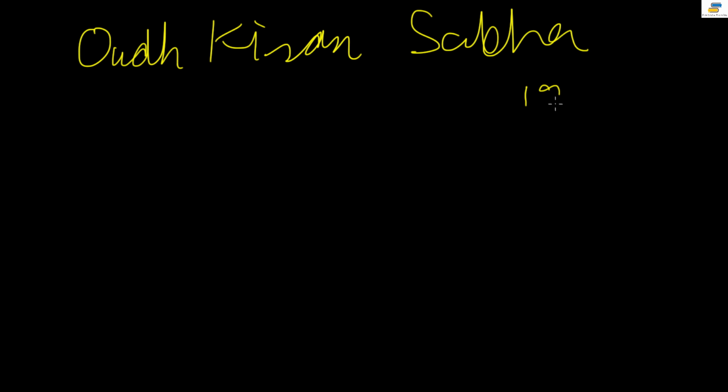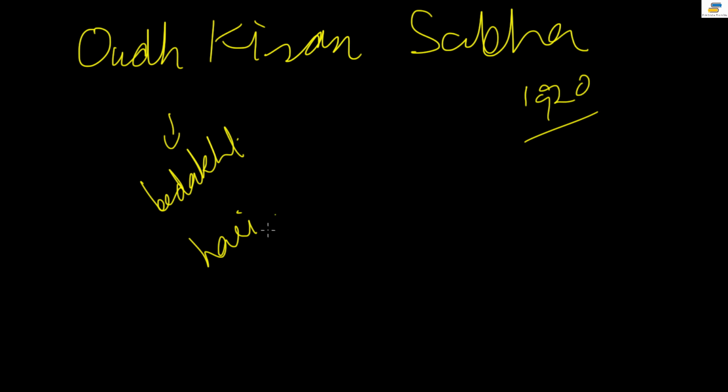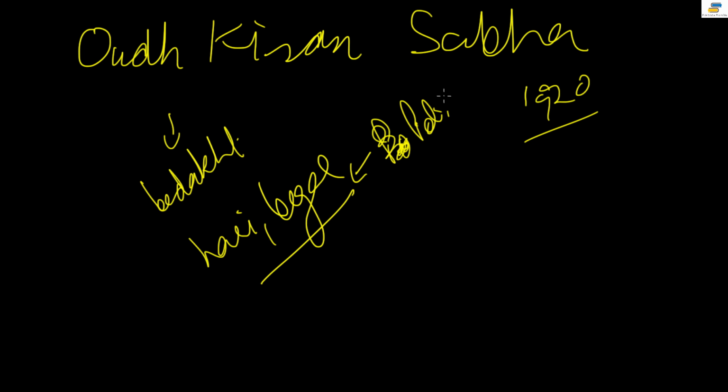So in 1920, the Oudh Kisan Sabha separated, right? And it asked the people to refuse Bedakhli, that you should not pay Bedakhli, and not to offer Hari or Begar. Hari or Begar basically means a form of unpaid labor. We've done this in polity also. Begar is abolished in India. I hope you've gone through that lecture of polity.